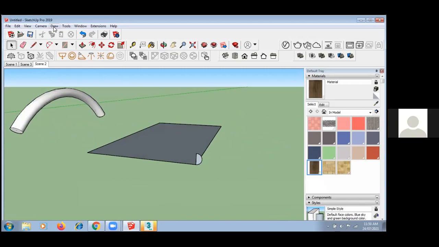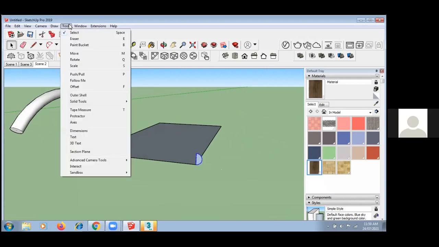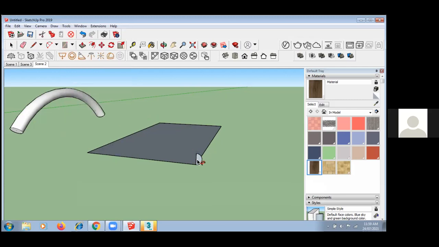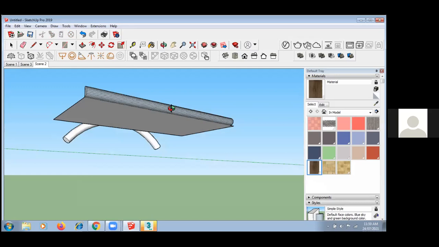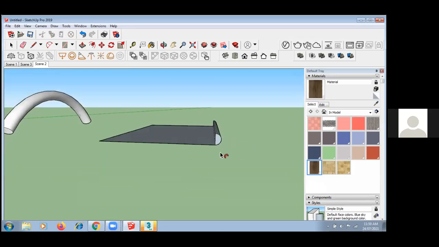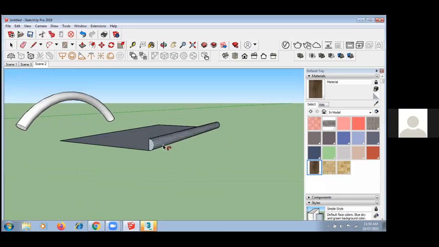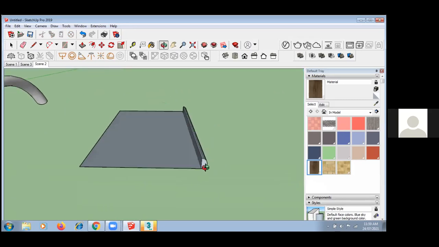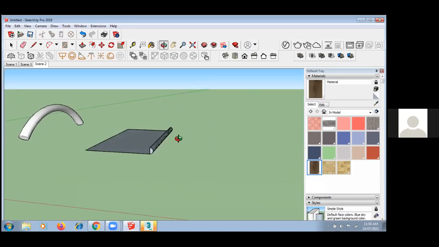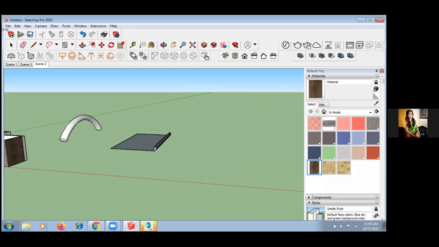Now again, I am selecting this. See, I can do follow me like this also. Sometimes I want a rounded corner, and I can use this also. Yes, sir.